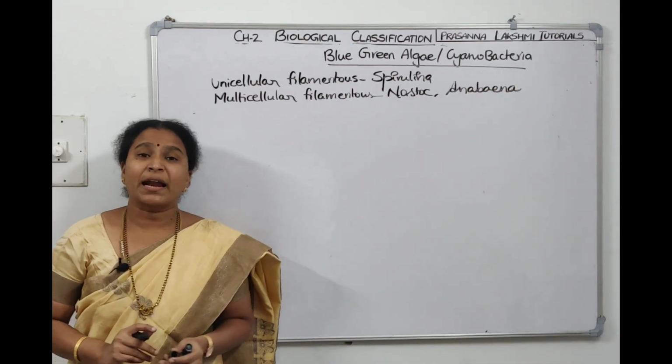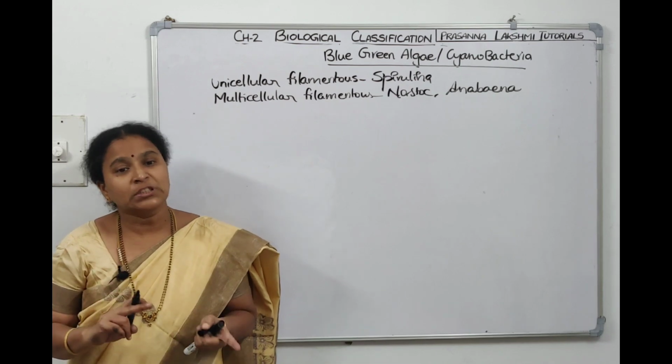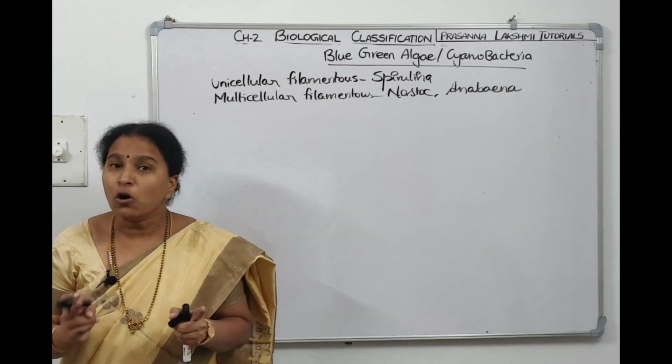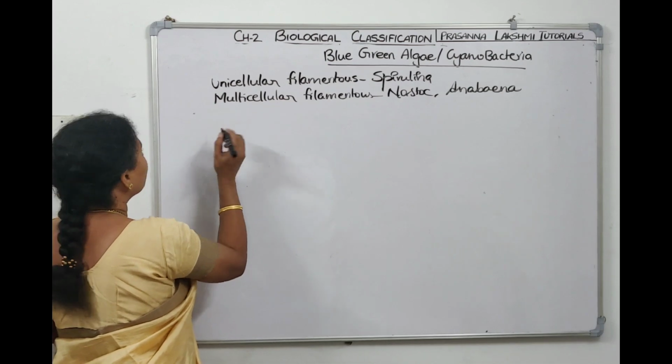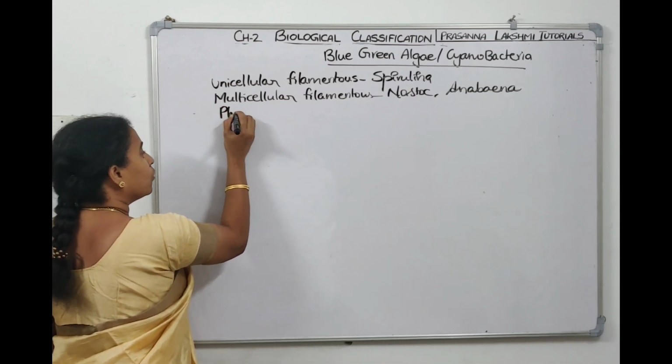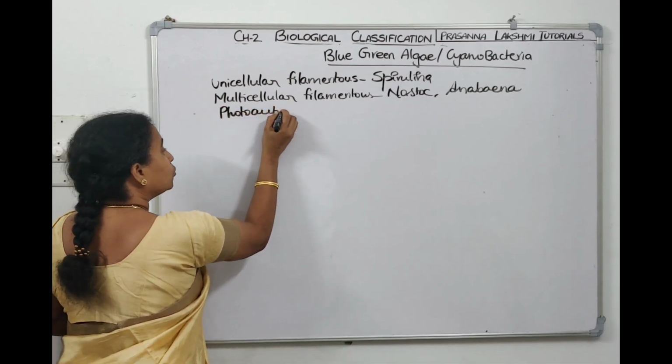Now, which type of organisms are they? They are photosynthetic autotrophs. They are photoautotrophs. So blue-green algae do photosynthesis, which means they are photoautotrophs.